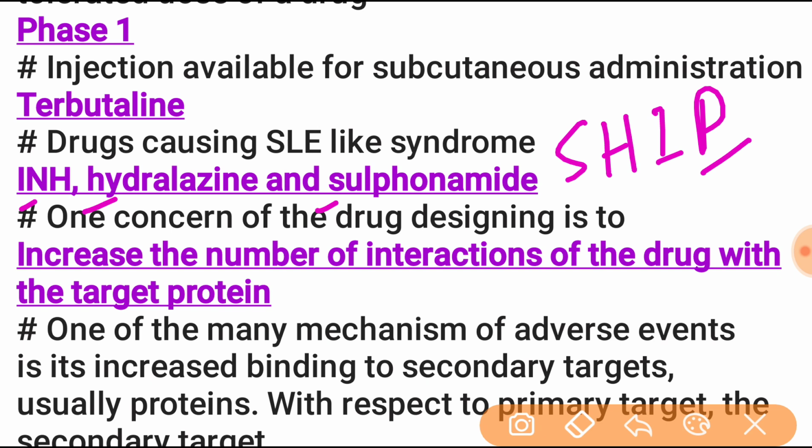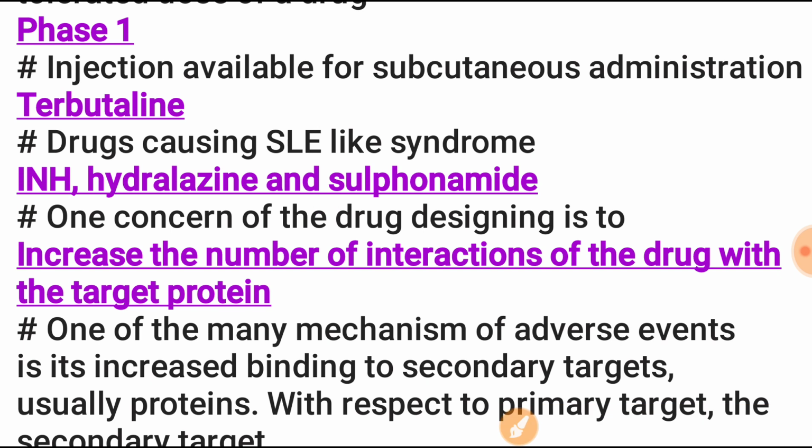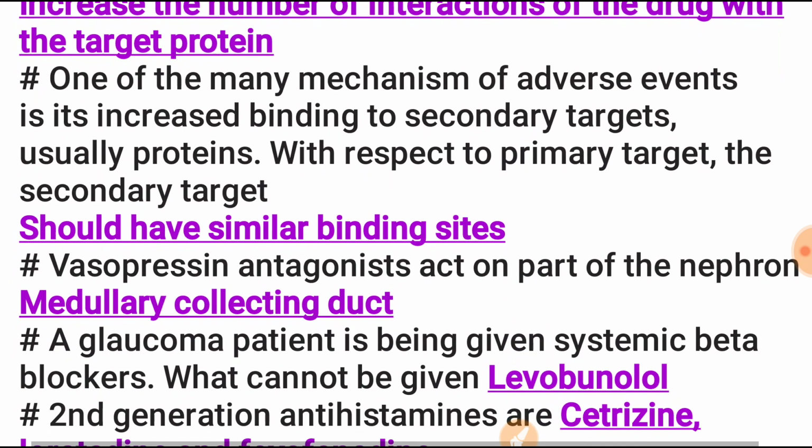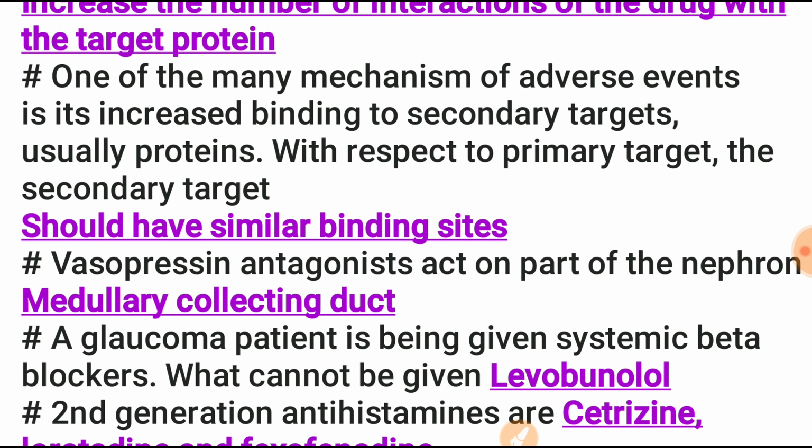Next, one concern of drug designing is to increase the number of interactions of the drug with the target protein. One of the many mechanisms of adverse events is increased binding to secondary targets, usually protein.